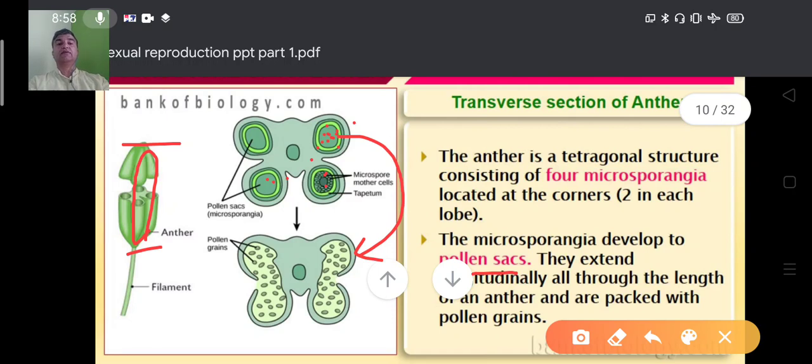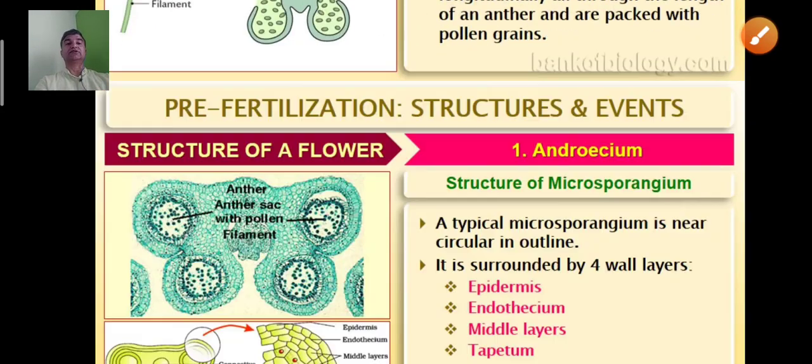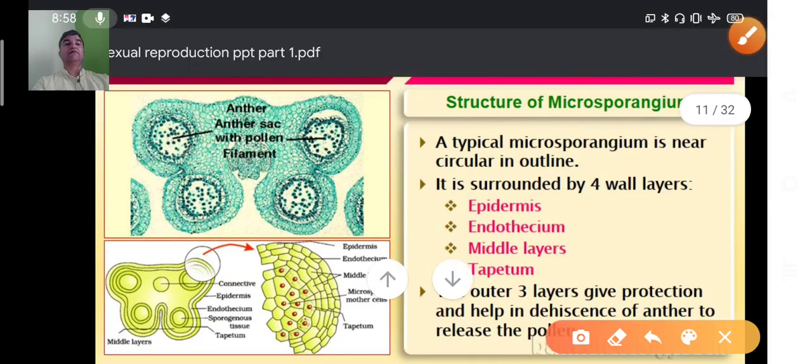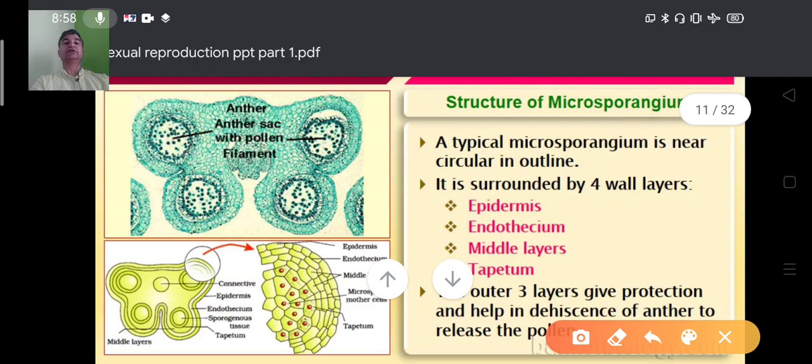When you take this one, the microspore mother cell is given here. Then after that the tapetum is named, and the pollen sac. These are the pollen sacs and these are the pollen grains. Yes. Now come to the next structure in detail. When you take the transverse section of anther, the microsporangium is nearly circular in outline. Microsporangium means this one. So now we are going to cover only the microsporangium. Yes, it is circular in outline.